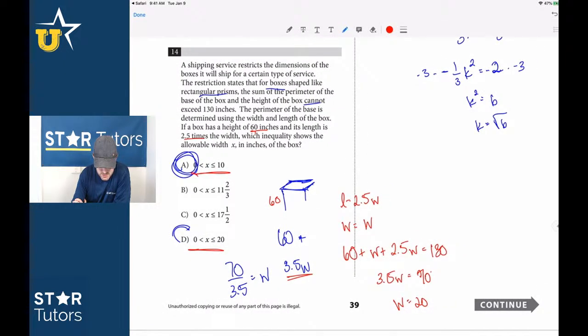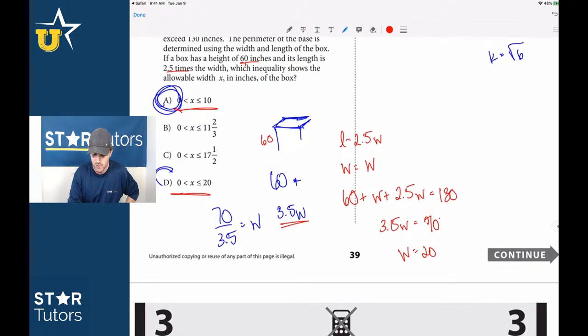The perimeter of the base is determined using the width. Yeah, guys, I don't know why. Let me see. Does anybody see 3.5 times 10? Oh, if you had 3.5 times 20, that would be the 70, and that wouldn't work out if we went back and plugged it in. I knew there was something off about that. Does that make sense, guys? Because if we had width equals 20, now the extent of it would be, I've got to think about that one, guys.